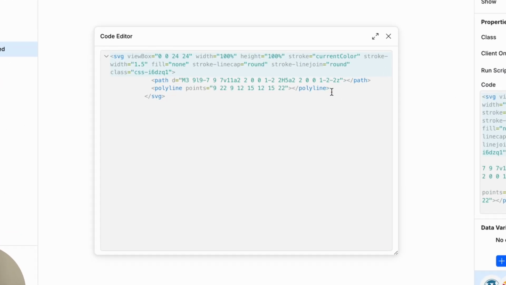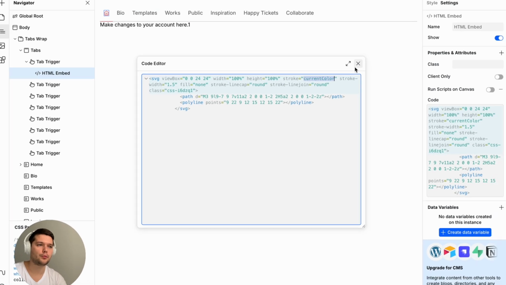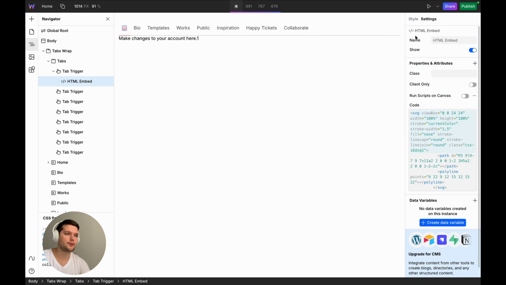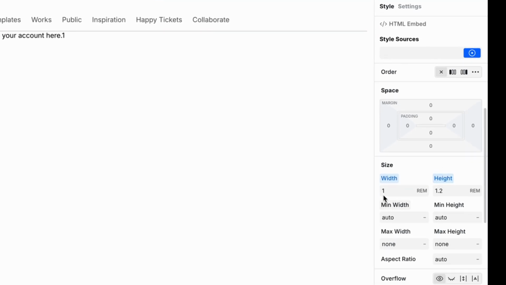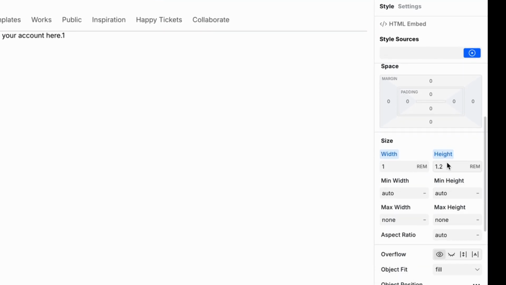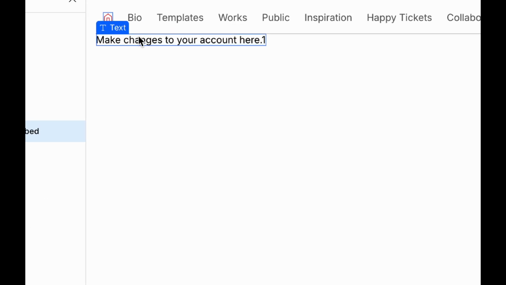Key attributes for the SVG are stroke, current color, and width and height set to 100%. This setup lets me control the icon's appearance through styles. I set display inline flex so I can adjust its size. I made the height slightly larger to align the icon with the text in a single row.